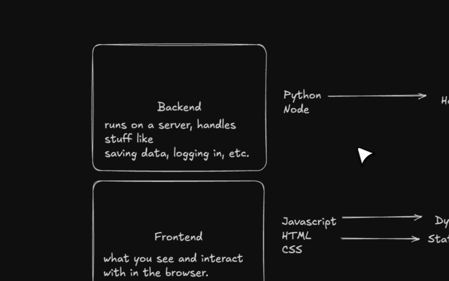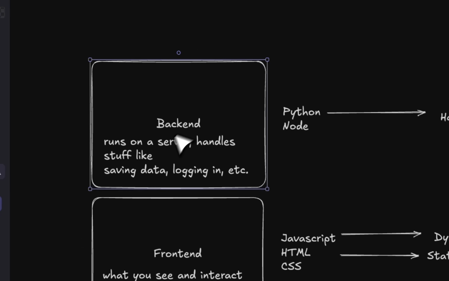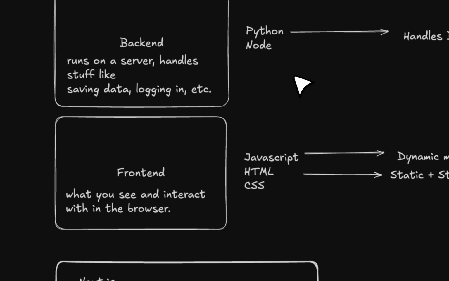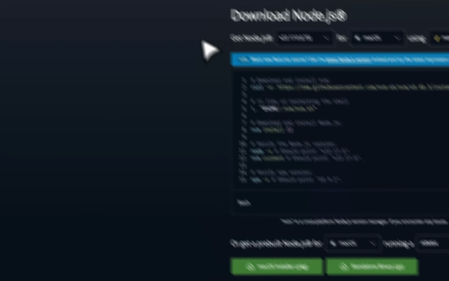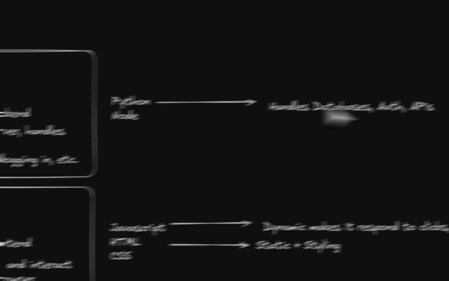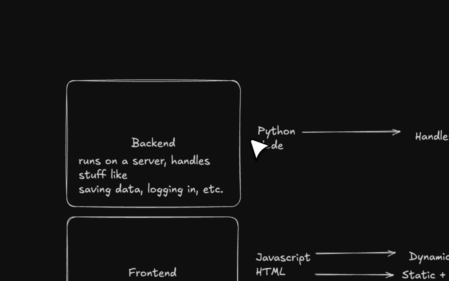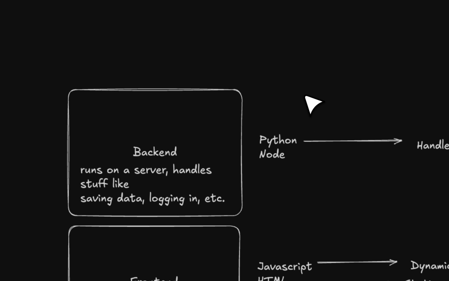So if you go over this, your backend is what runs on servers. It handles stuff like saving data, logging in the person, and calling APIs and so on. That's your backend. Your frontend is what the user sees and interacts with. For the backend, you can use Node, yes, the same Node that we just installed, or you can use Python using FastAPI. That is the fastest one that you can use.